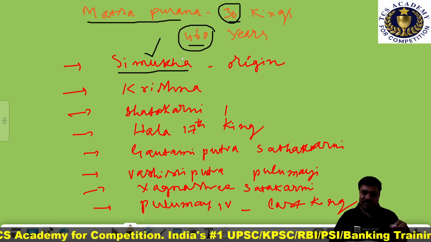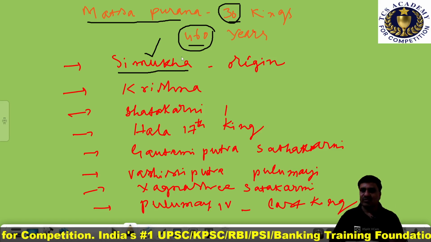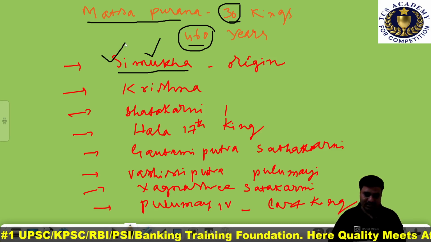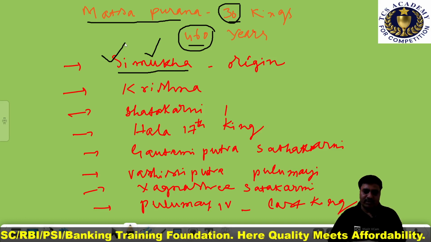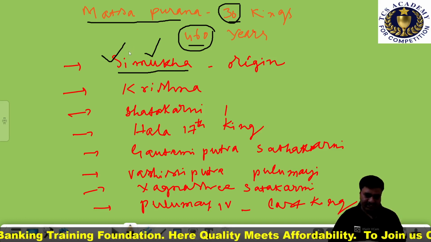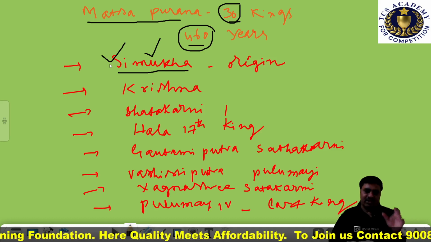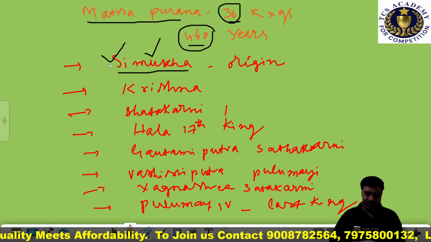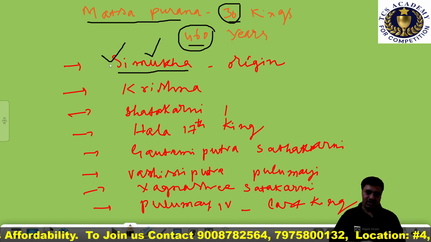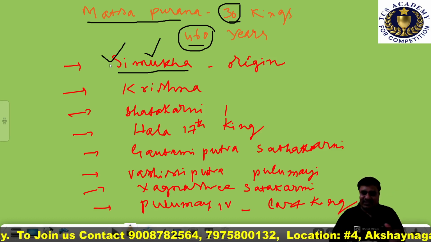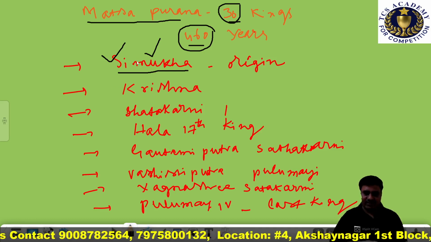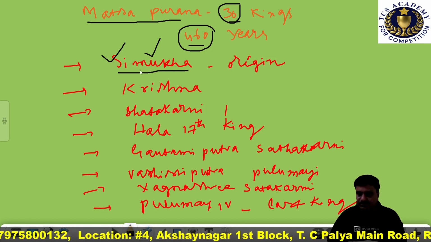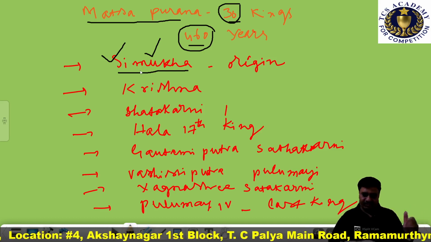This ruler has been popularly known by different names: Andhra Jatiya, that means he might belong to the Andhra race, and Andhra Bhrityas.